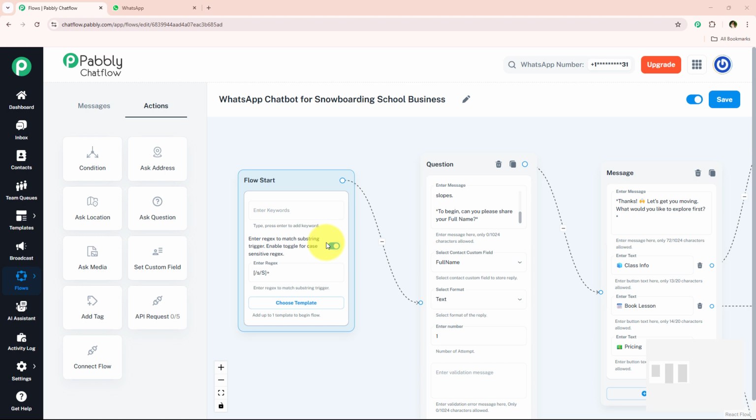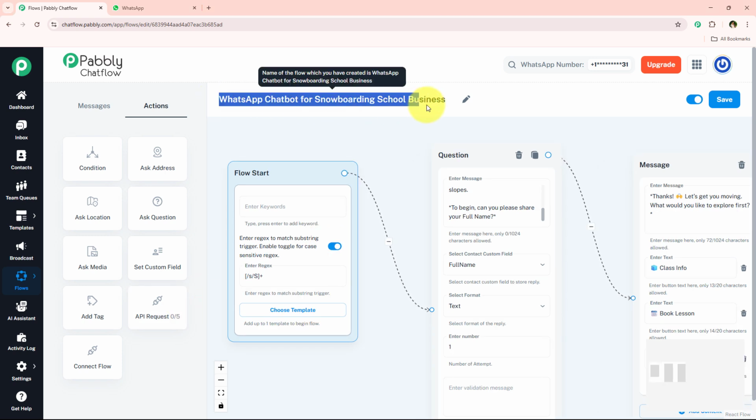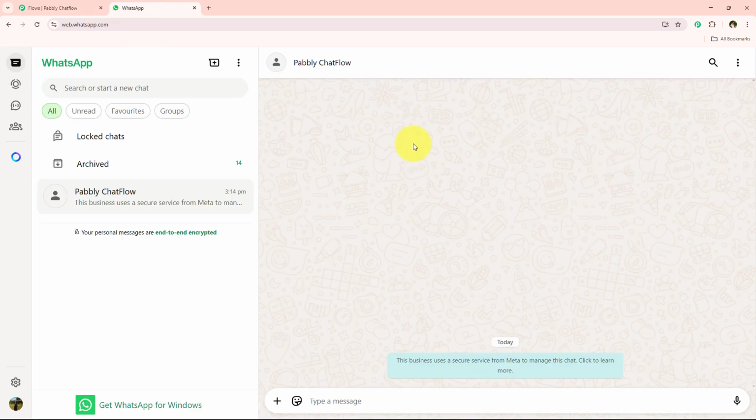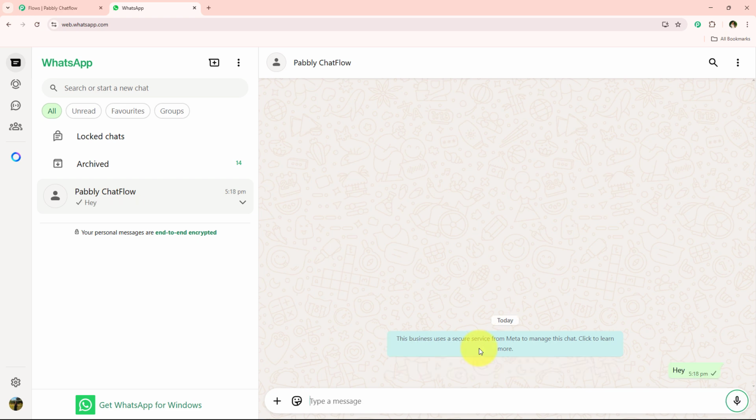So as you can see, I have already created a WhatsApp chatbot for my snowboarding school business. And now first I'm just going to show you the proper working of this WhatsApp chatbot. For that I'm going to open my WhatsApp and let's say I'm going to message this chatbot hey. So I'm simply going to type hey right over here, and after typing this I'm simply going to send it.